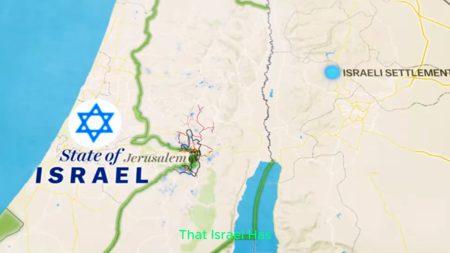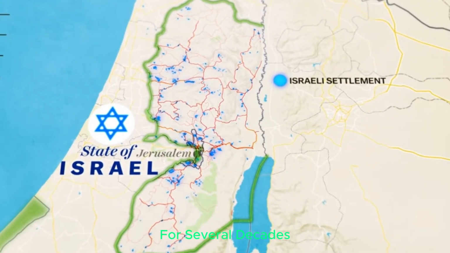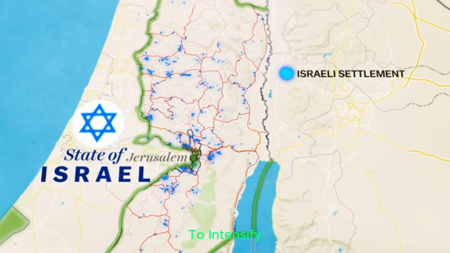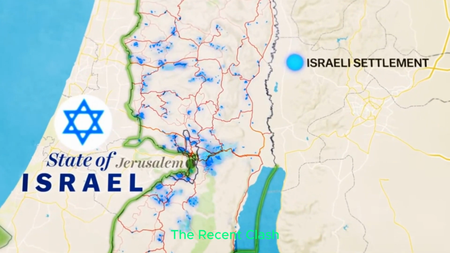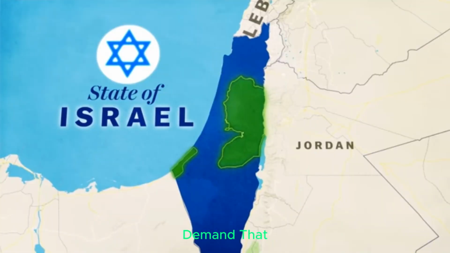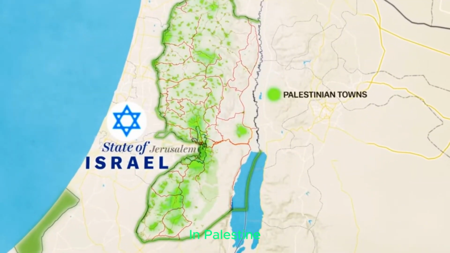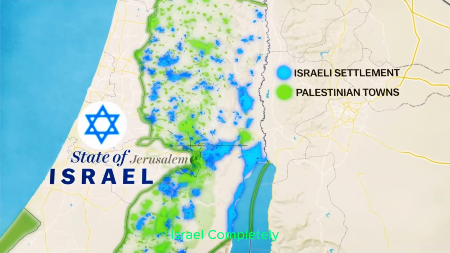There is no doubt that Israel has continued to colonize the West Bank area for several decades, causing the clashes to intensify. The recent clash, about which I talked in the beginning of this video, was because Israel is occupying the areas in the West Bank, and the fanatics in Israel demand that the entire West Bank area be theirs, that the entire Jerusalem be theirs. And the fanatics in Palestine want to eradicate Israel completely.